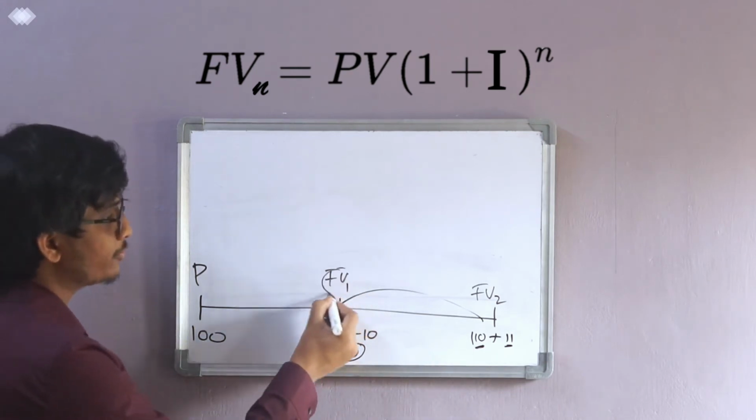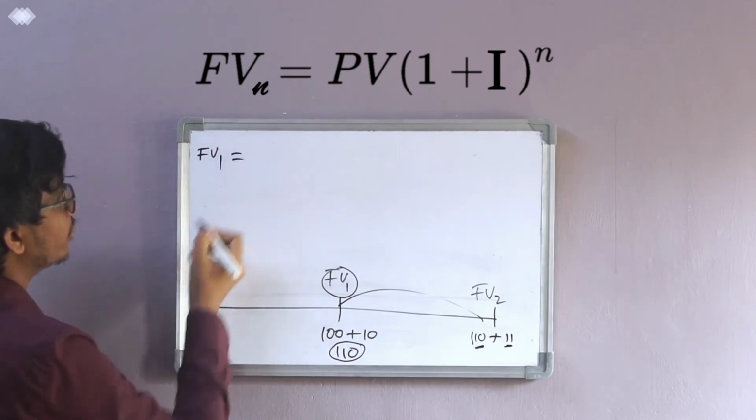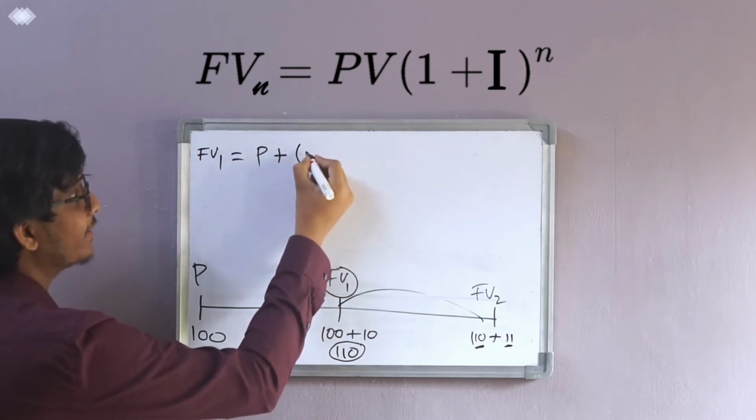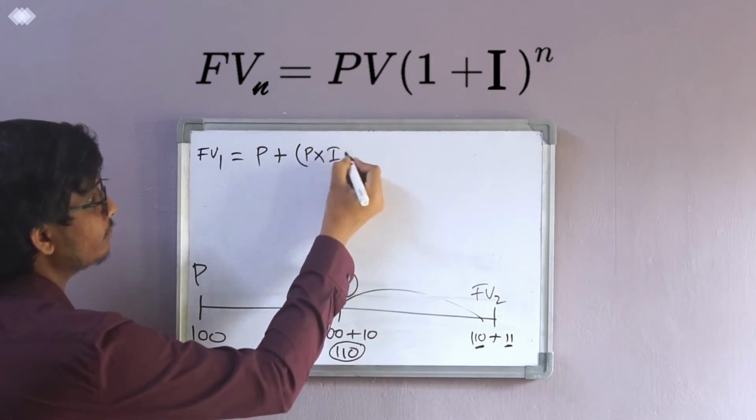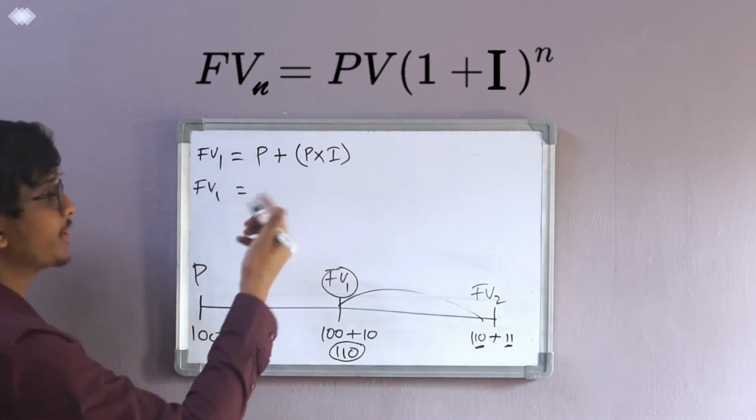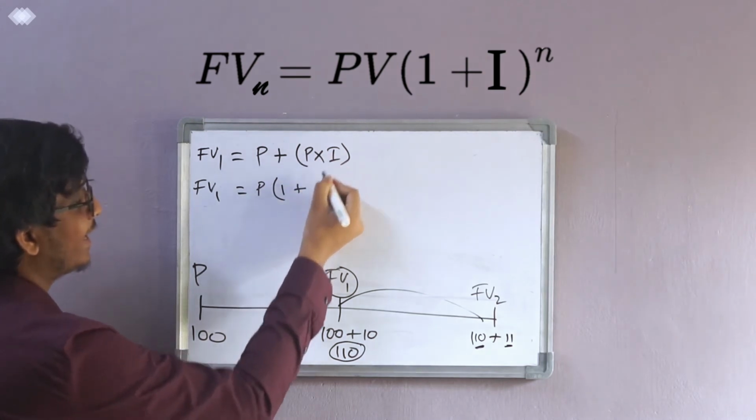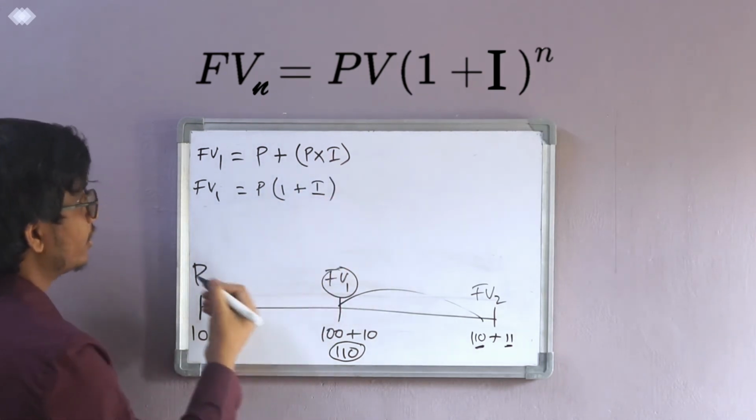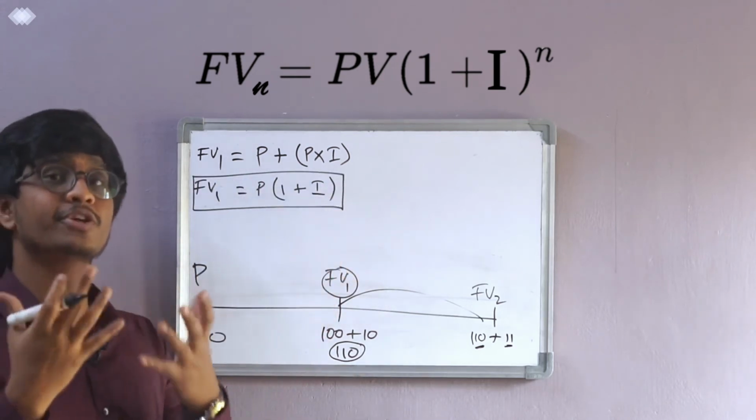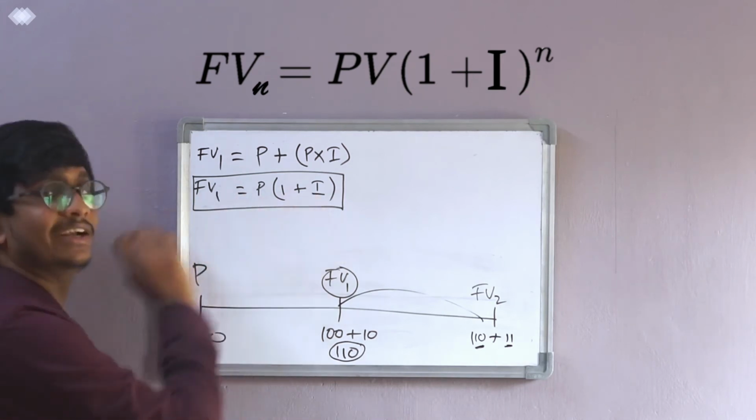And if you want to know this future value 1 with a formula, how should we do it? Future value 1 equal to principal. I'll get the principal plus I'll get interest on this principal. Now what is common between these two? P is common, so I'll bring this P outside. I'm left with 1 plus I. So this is the formula. This is how you can calculate future value 1. If you want to know future value 1, you just need to know the present value and the interest.